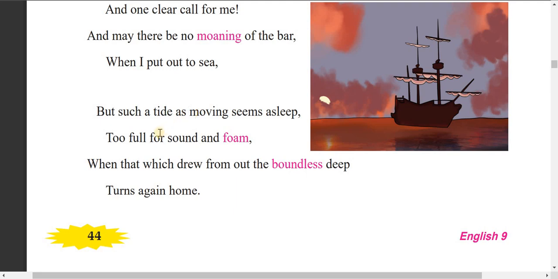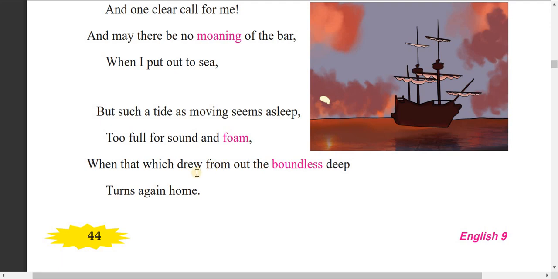So the tide here is not so terrible. It seems asleep, too full for sound and foam, when that which drew from out the boundless deep turns again home. Boundless means having no boundary, unlimited.